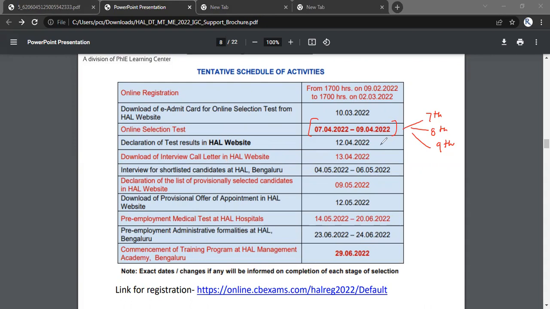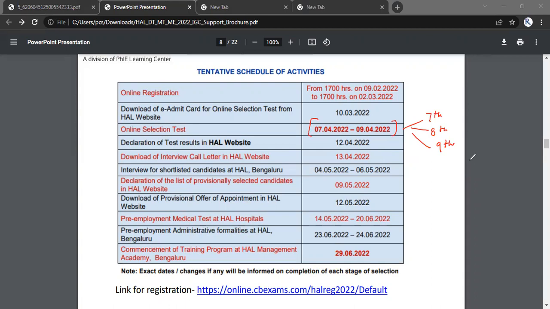So fast procedure, as you can see. Now, for the shortlisted candidates, the interview will proceed from the 4th of May to the 6th of May. That will be finished within 3 days. And then the declaration of the result will be on the 9th of May, right? So you'll have an advantage also. When the procedure is fast, you will not feel that you need to wait too long, 6 months or 7 months or 1 year, as you can see for other PSUs. Here we have the flexibility that if you want to get selected within any PSU, in the HAL exam, HAL PSU, then of course just prepare hard for these 1.5 months, and then you can go through that, right?